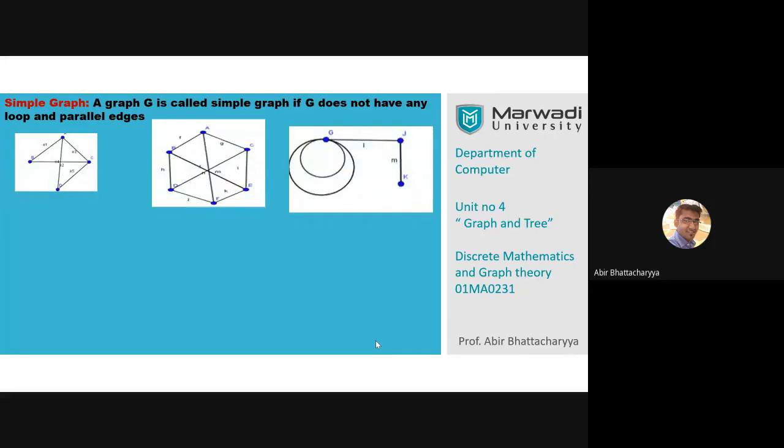Now there are 3 graphs given here. This is G1, this is G2, and this is G3. Tell me which one is a simple graph and which one is not a simple graph.